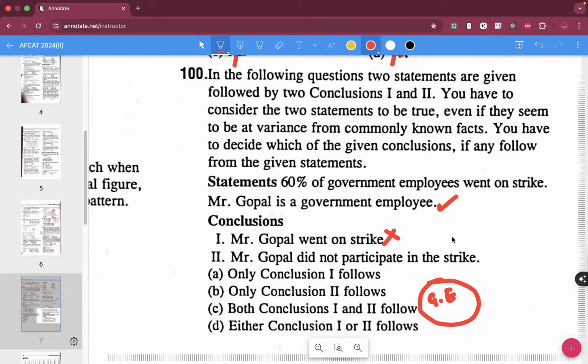We can't really say Mr. Gopal went on strike. Mr. Gopal did not participate in the strike, that also we cannot really say. So either conclusion one or two follows. If one follows, the other one will not follow. If the second follows, the first one will not follow, for obvious reasons.